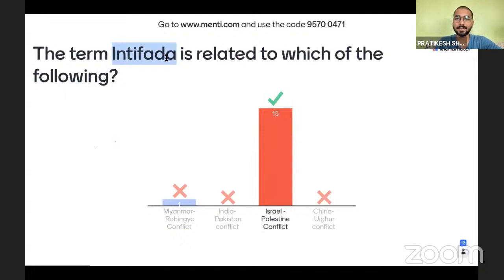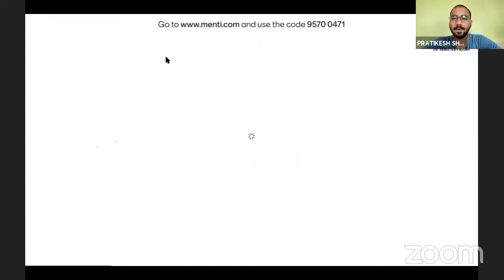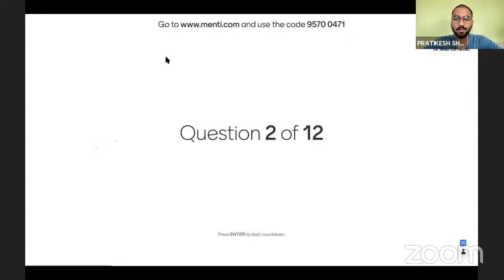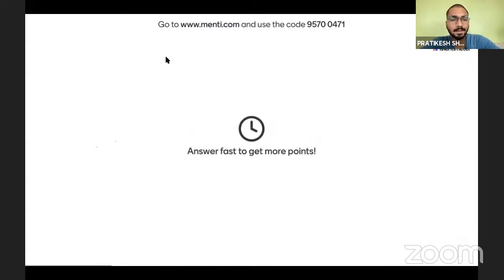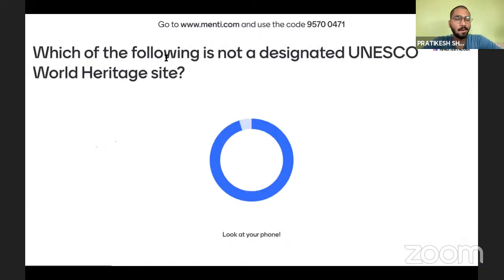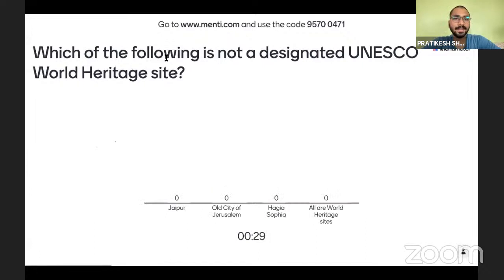Let's move to the second question. So we have second question as: which of the following is not designated UNESCO World Heritage Site? So which one of these is not UNESCO Heritage Site? Jaipur, Old City of Jerusalem, Hagia Sophia, or all are World Heritage Sites? So what is the correct answer?